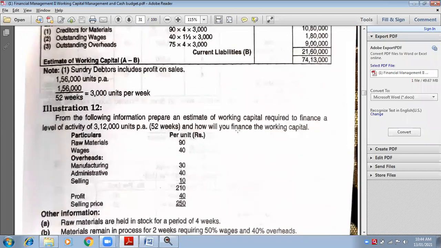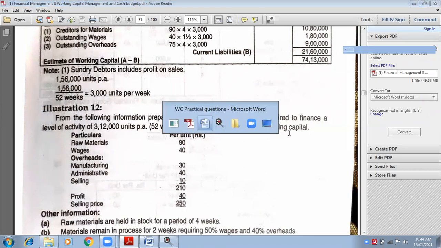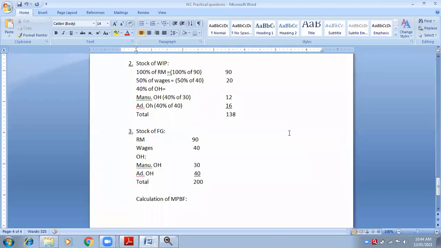And how will you finance the working capital? Finance means how much loan will be given by the bank, according to the working capital of the company. This is the question, this is how they will ask you. If this statement is given, that means you have to calculate MPBF.